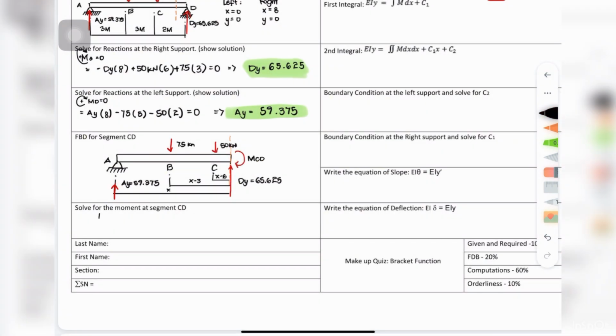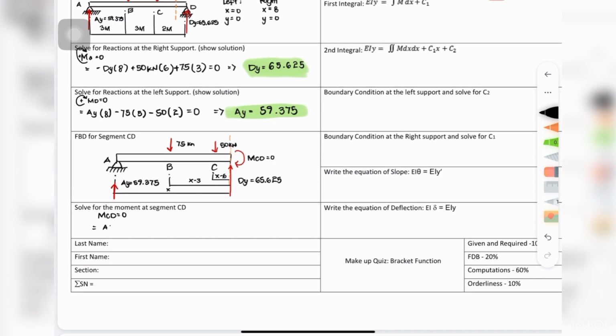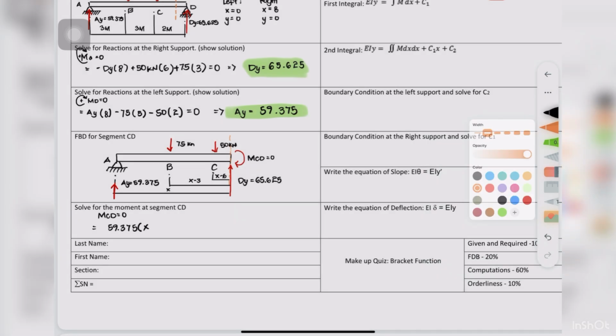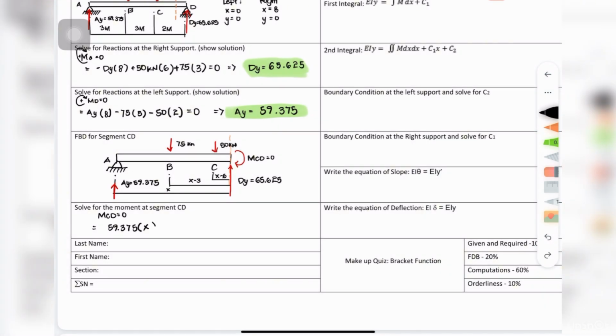Next, we have to solve for the moment at segment CD. To do this, we first have to equate moment CD to 0. By using our new free body diagram at segment CD, we can do what we just did a while ago and multiply the distance with each corresponding force from moment CD, and use their direction of rotation as a basis for their sign.